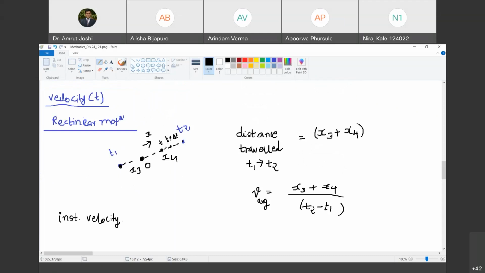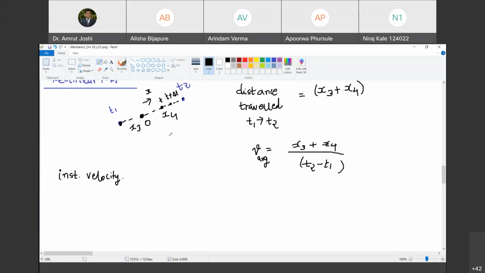So what am I doing? I have considered two instances of time within the period of observation, t equal to t and t equal to t plus delta. Happy? Yes, sir. And let me say the position at time t is x(t). Are you with me? Yes, sir. It is positive because I have assumed it to be towards right.